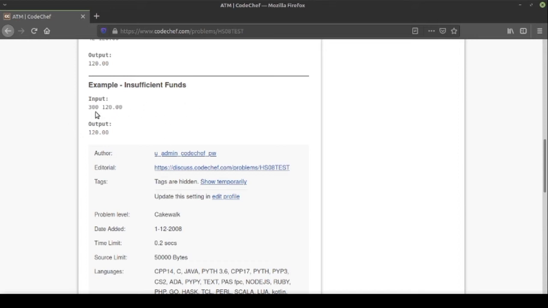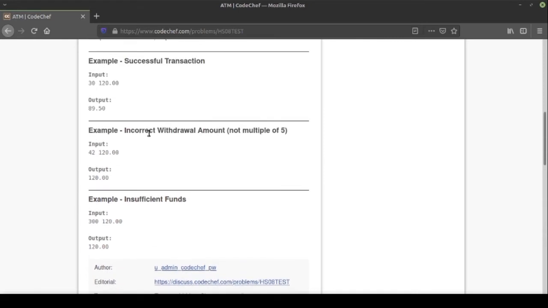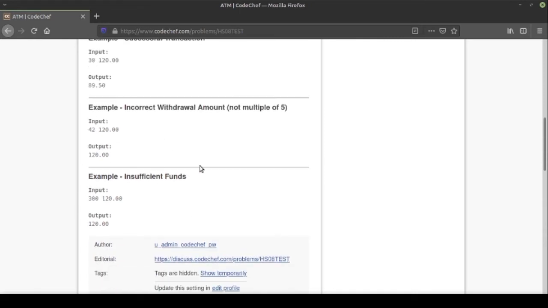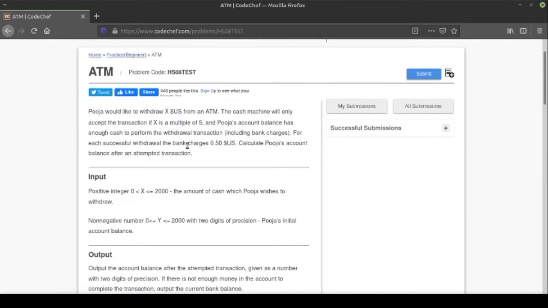But here the condition doesn't satisfy. So here the second condition doesn't satisfy. So we have to only output the initial bank balance, as we can't do the successful transaction. So these were the 3 test cases for the example purpose. Now let's create a program which would do this automatically.